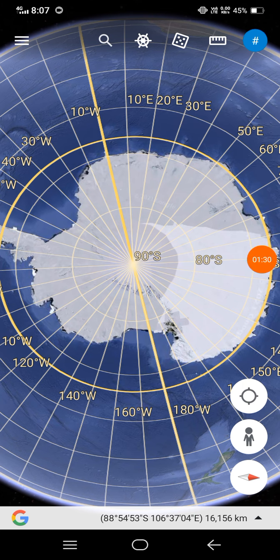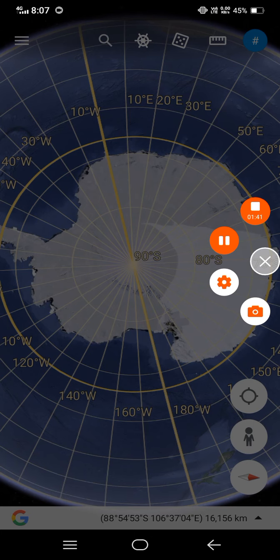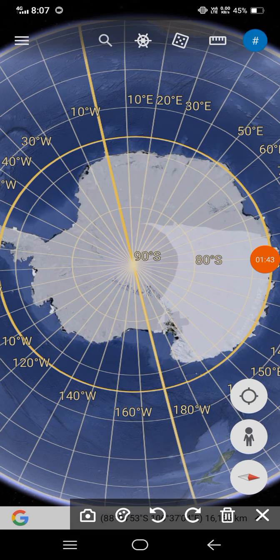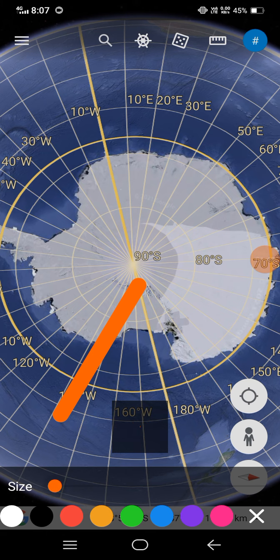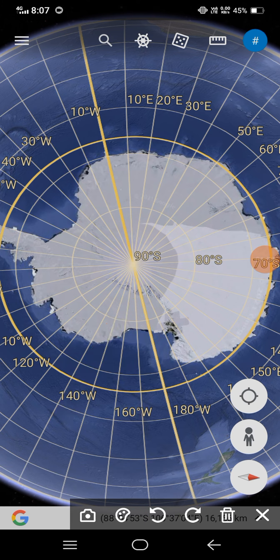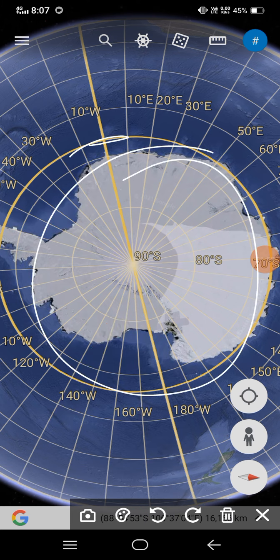Then next you can see here that most of the continent lies within the Antarctica circle. Which circle?